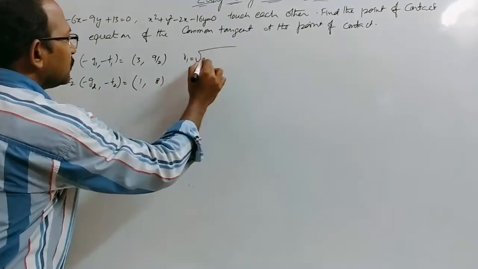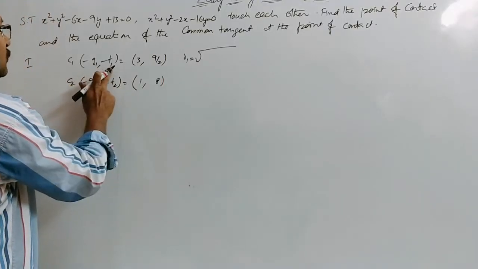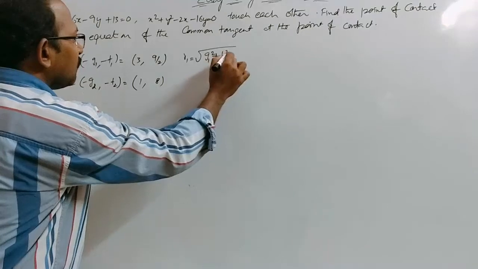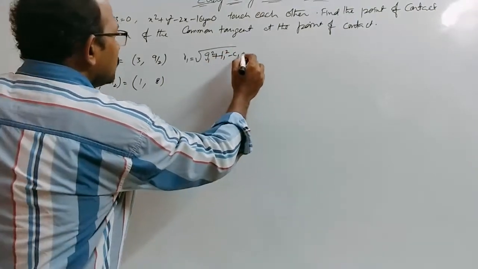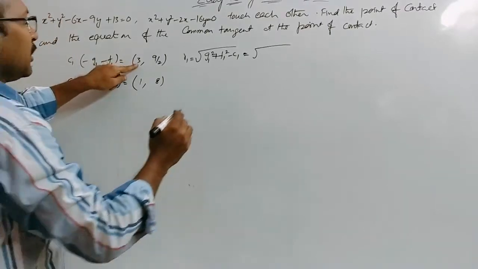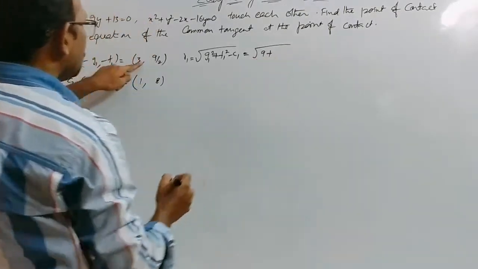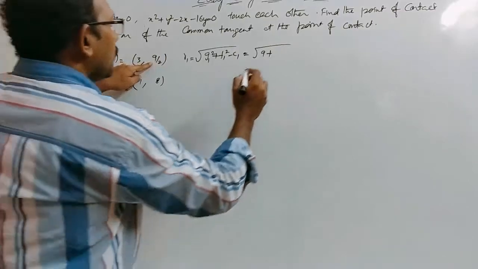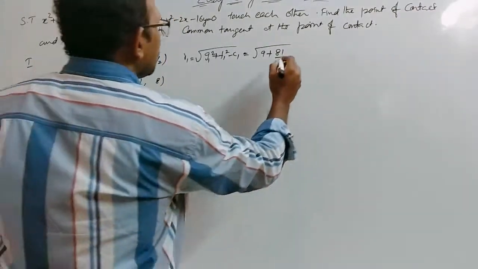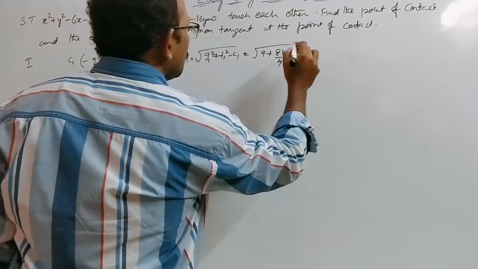And again, let us find R1. R1 is nothing but √(g1² + f1² − c1), that is equal to √(3² + (9/2)² − 13), that is √(9 + 81/4 − 13).